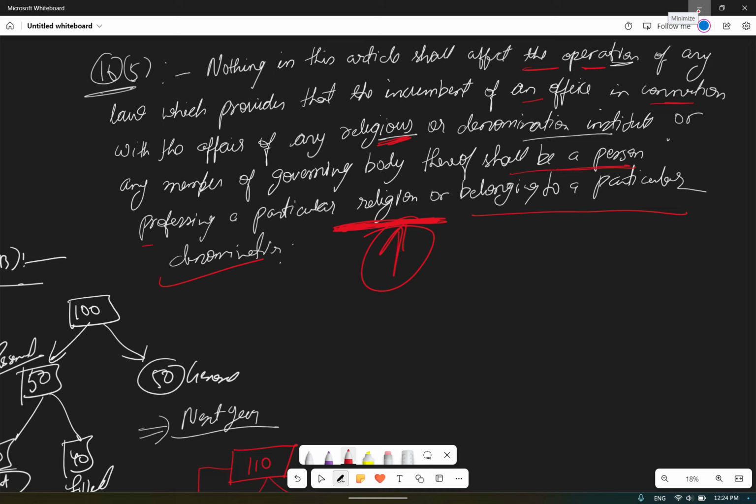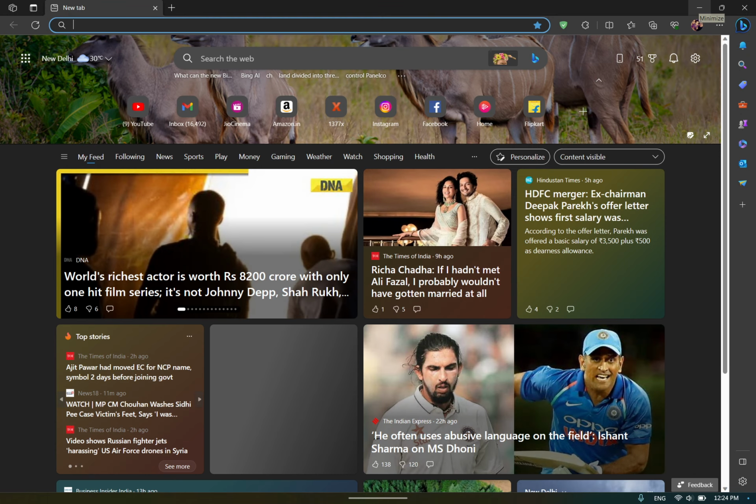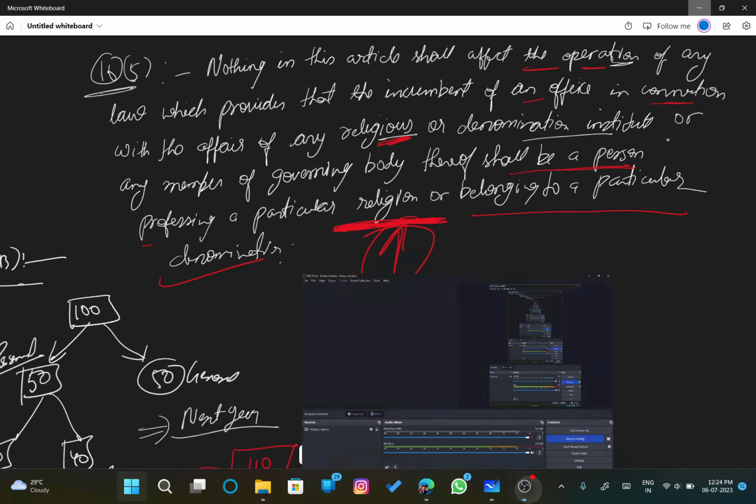Like Ram Mandir is being built currently, it will be built by only Hindu labor. Yes, it is upon them, they can obviously do so. So this power is given through Article 16 clause 5.